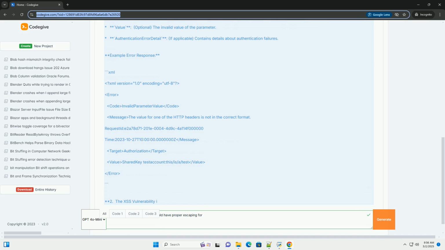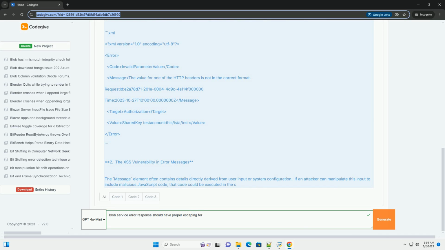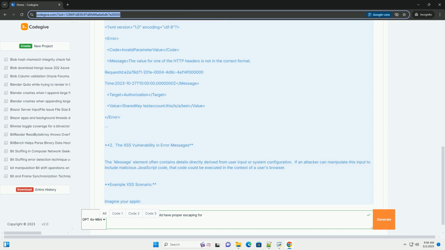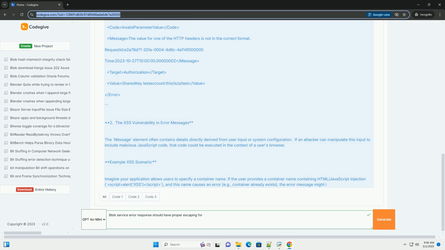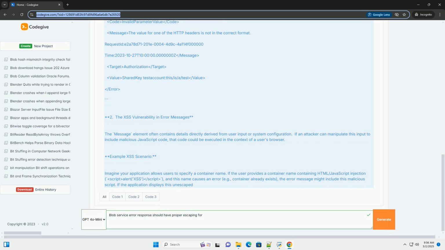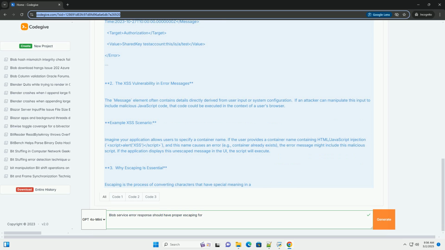This tutorial provides a comprehensive guide on handling Blob service error responses, emphasizing the importance of escaping and providing practical code examples. 1. Understanding Blob service error responses. Blob service error responses follow a specific XML structure. Here's a breakdown of the key elements.